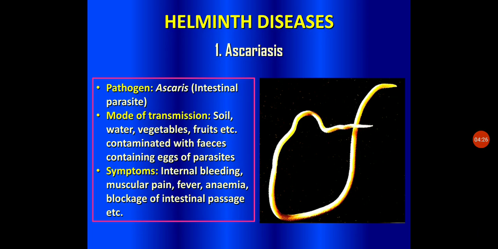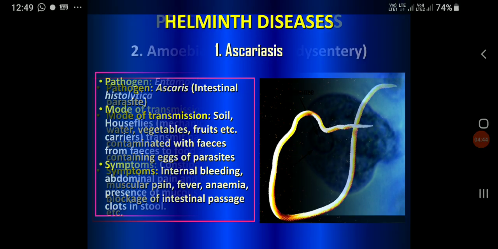The main symptoms of ascariasis are internal bleeding, muscular pain, fever, anemia, and in severe cases it may also lead to blockage of the intestinal passage.